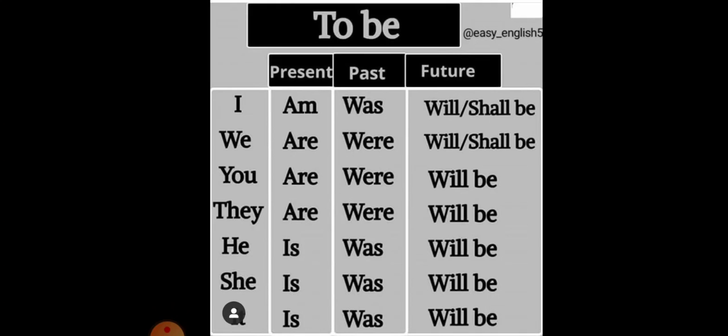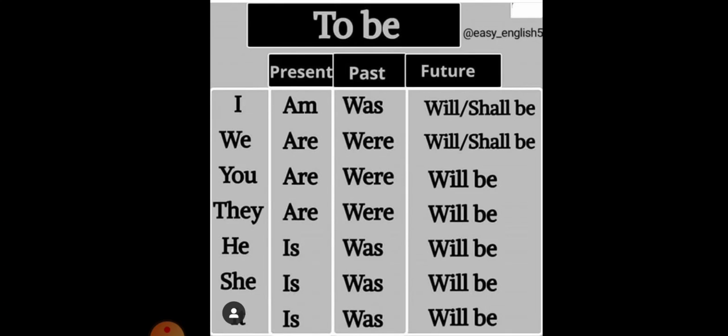And in present tense, what form of the to be verb is used in it? In present tense, I am, we are, you are, they are, he is, she is, it is. I am a boy, we are students, you are a teacher, they are players, he is a boy, she is a girl, it is good. So these are the sentences, and these are the present tense to be forms of the verb.